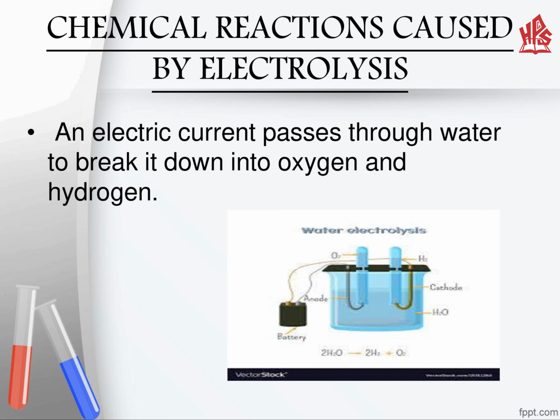Now here we are discussing the chemical reaction caused by electrolysis. As we have discussed before in our class, when an electric current passes through water, it breaks it down into two parts, oxygen and hydrogen. Meaning new products are formed by the breakage of water, which shows that a chemical reaction takes place.